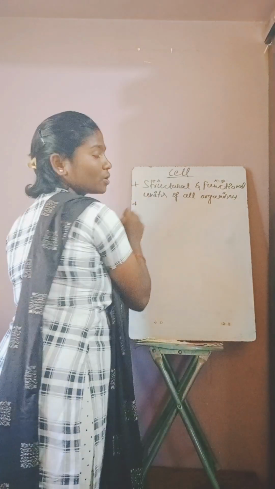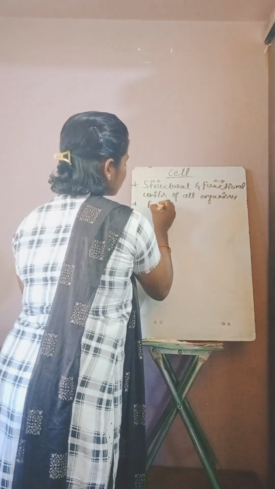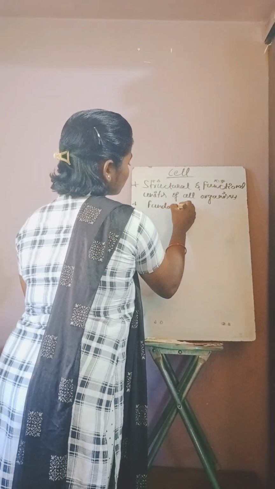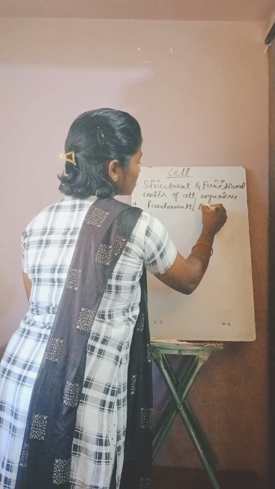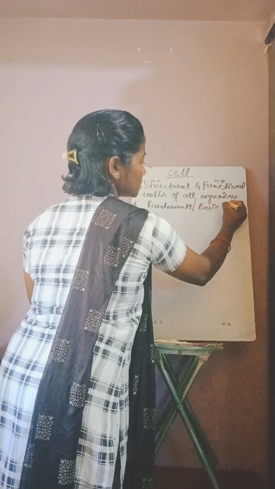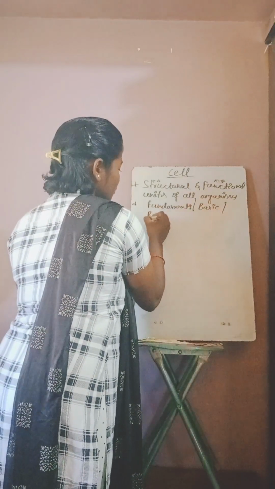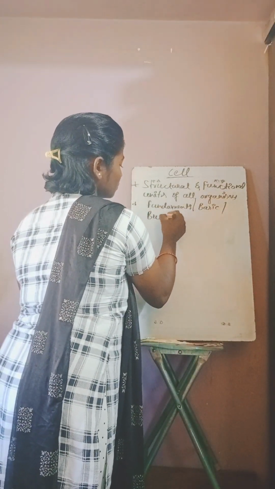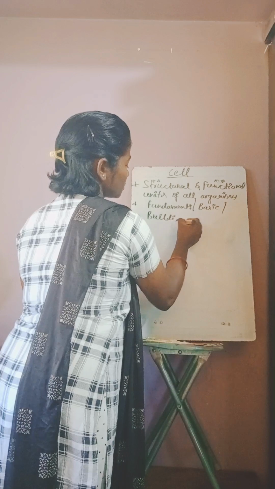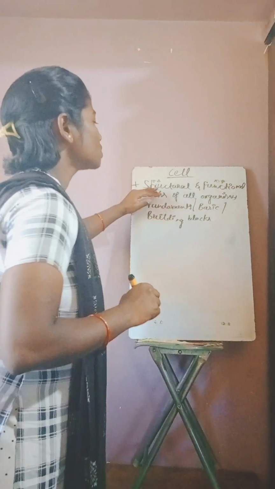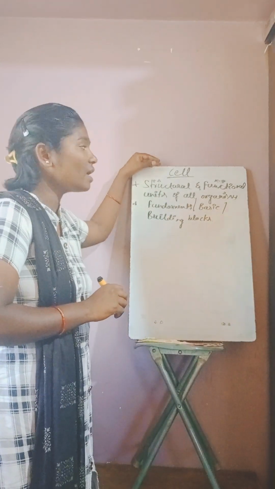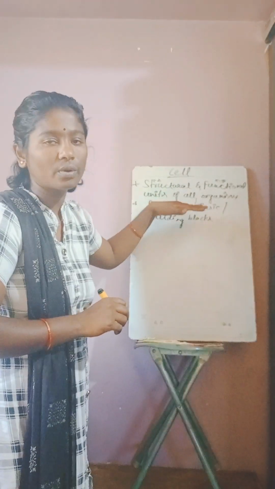And also cells can be called fundamental units, basic units, or building blocks of the organisms. Right. So, as I said, structural and functional units of all organisms.